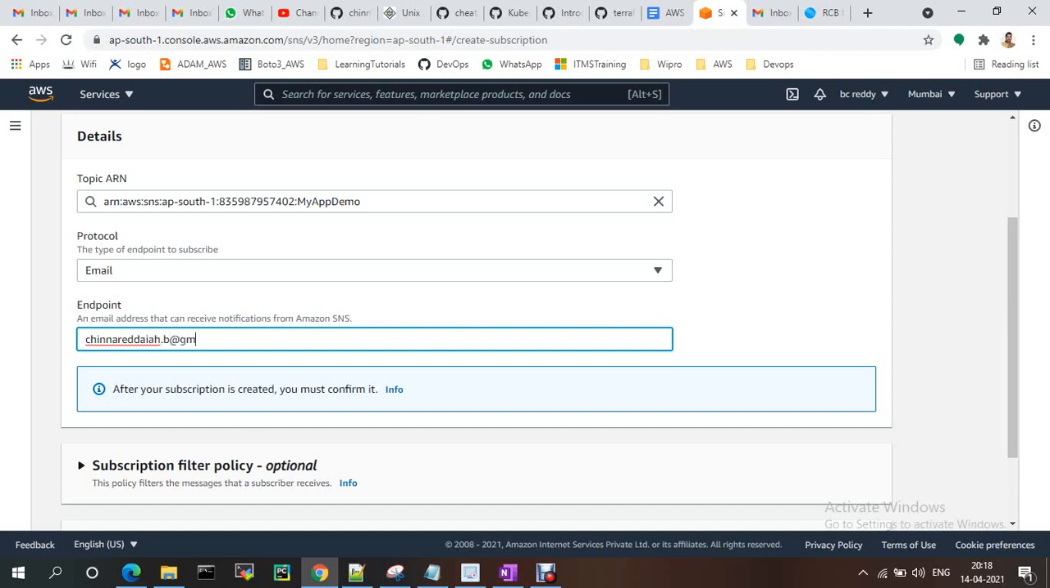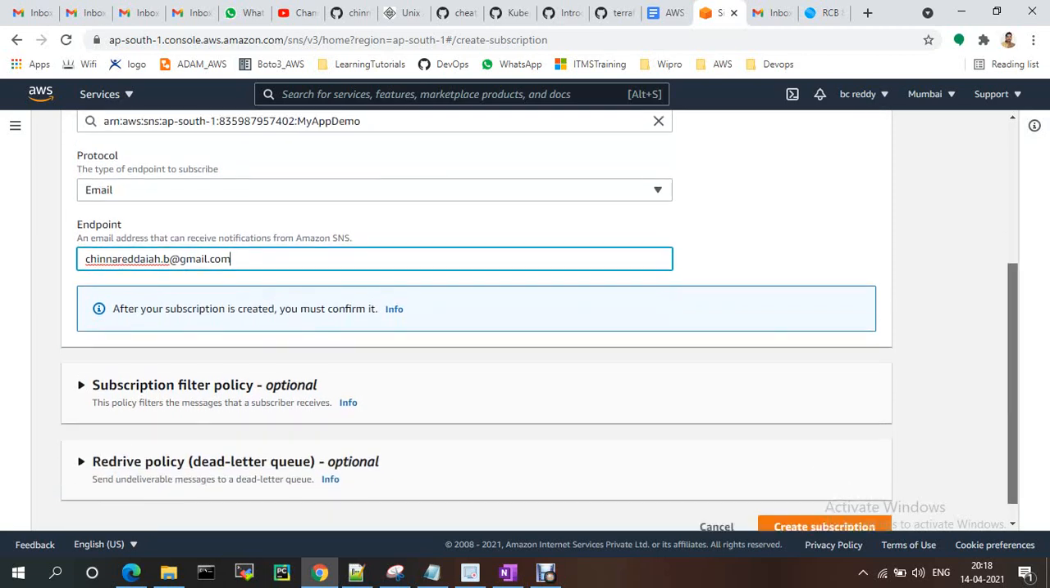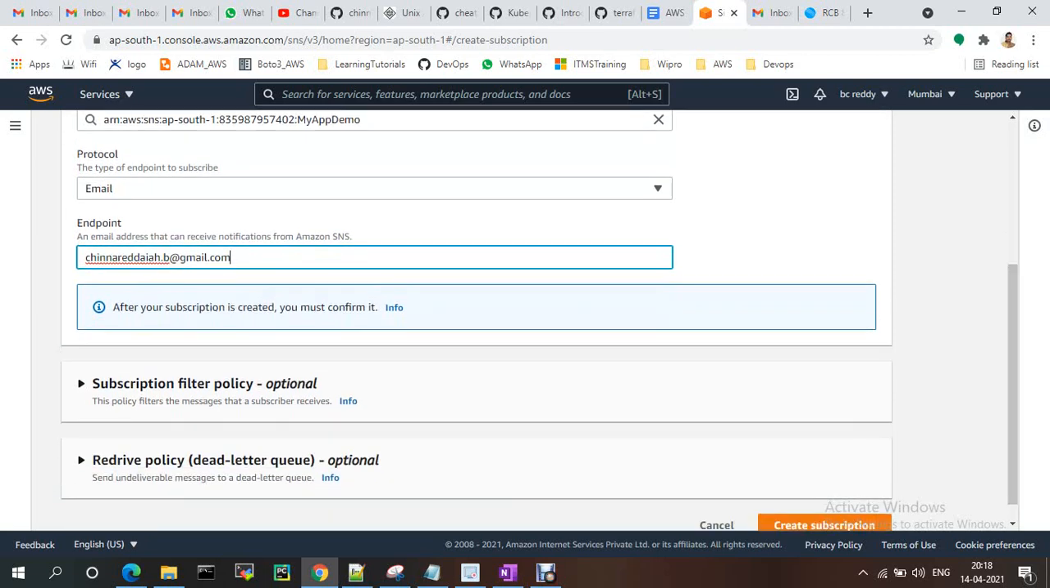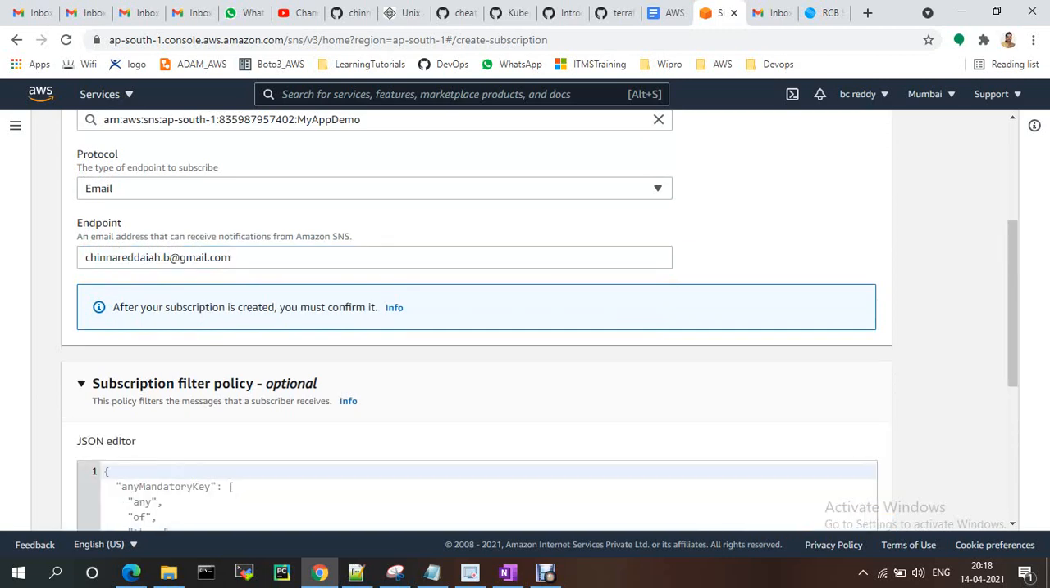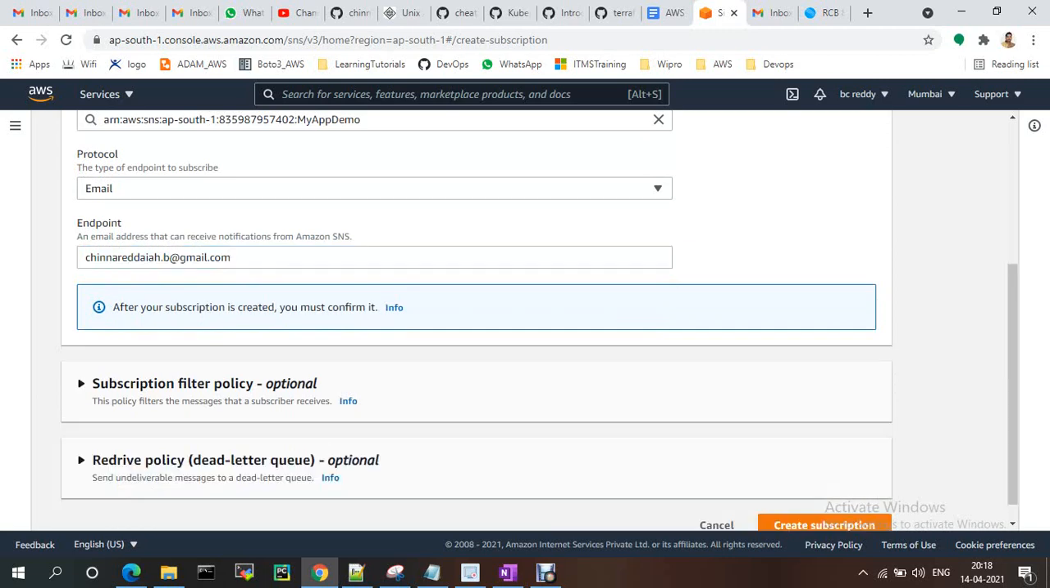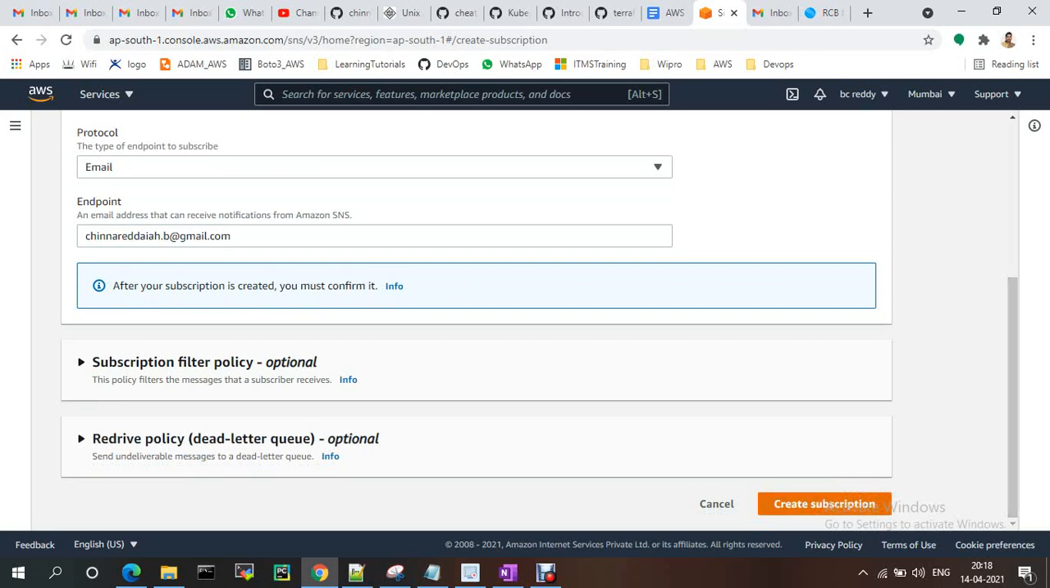This is my email ID. Instead of one, you can give a DL, where a complete list of users will be, like an Active Directory kind of thing. In the subscription filter, you can provide anything; if you don't have anything, just leave it and create the subscription.